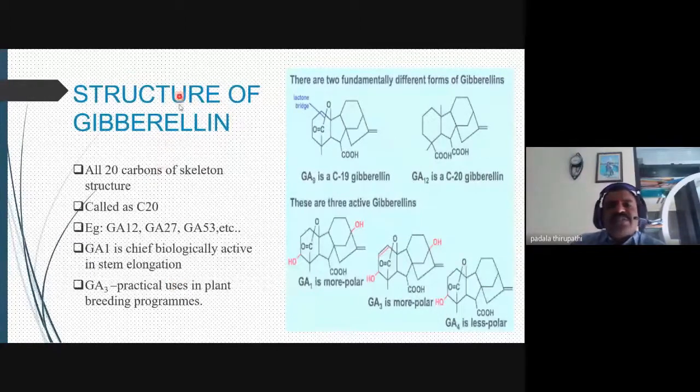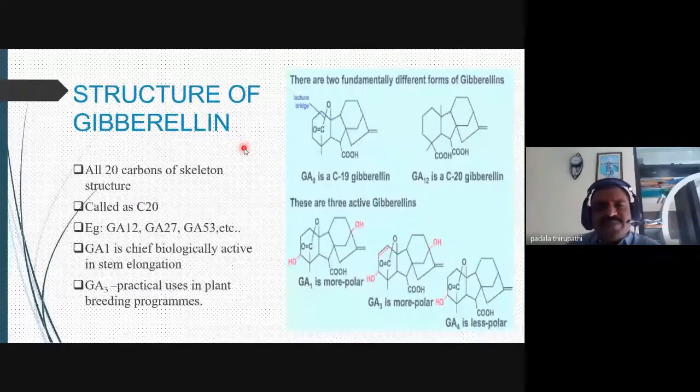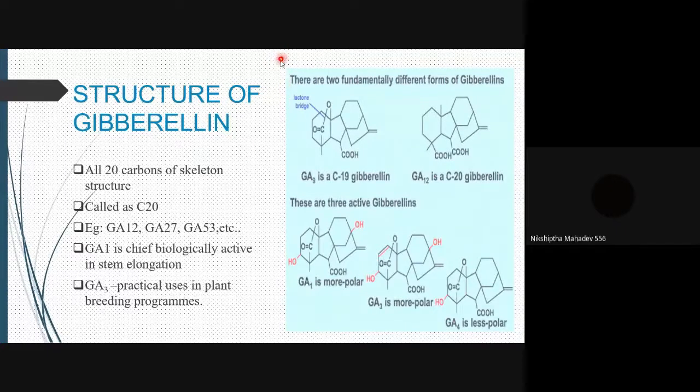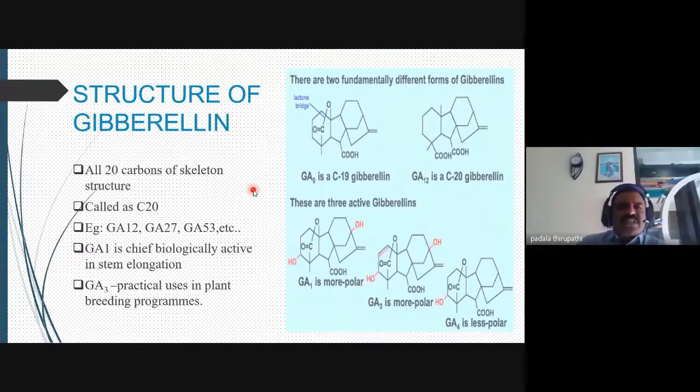What is the structure of gibberellin? Is this slide visible? The structure of gibberellin contains 20 carbons. How many carbons? 20 carbon.